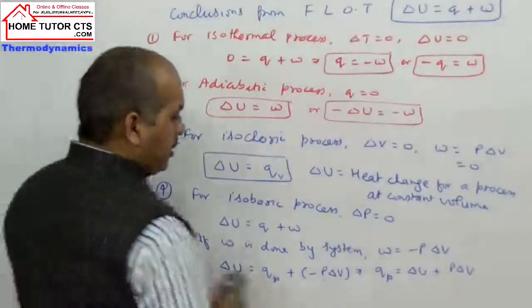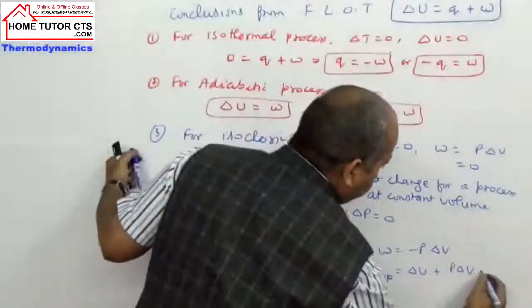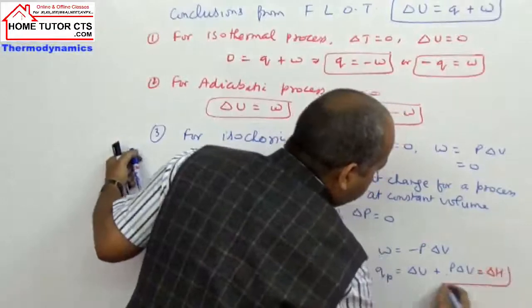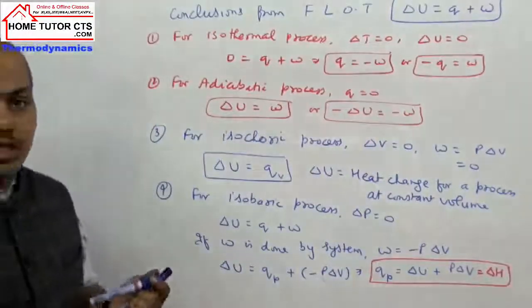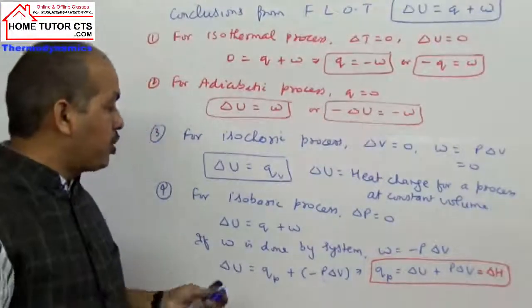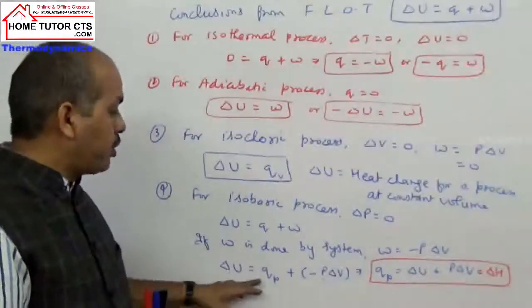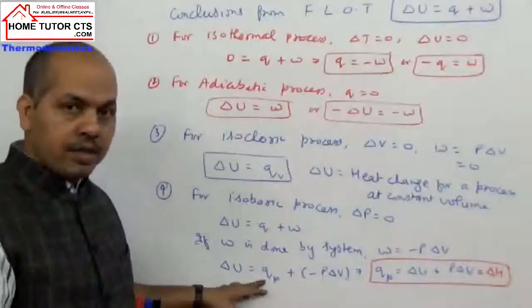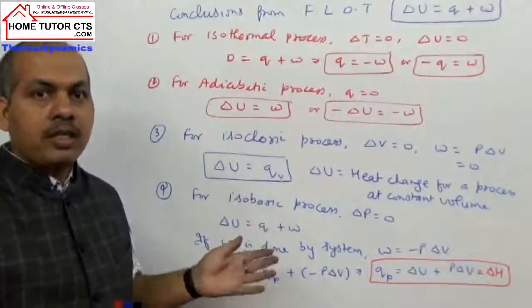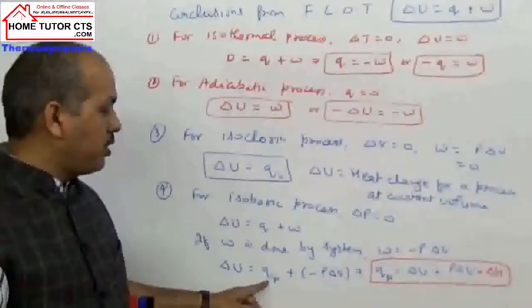You will read it in a while. It is called delta H. In this case, the pressure is constant, so the heat change is called the heat change at constant pressure.